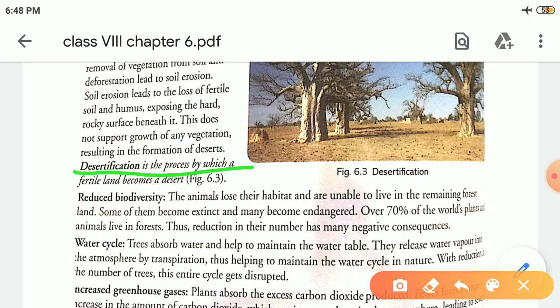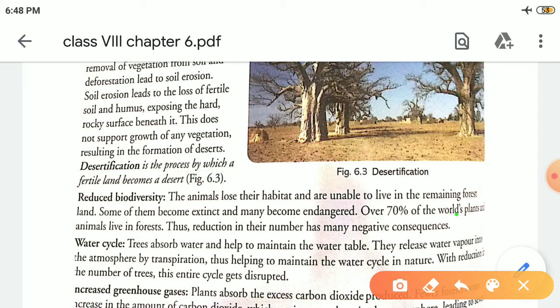Desertification is the process by which fertile land becomes desert. Okay, and you know desert very well, which consists of infertile soil where no plants, no trees can be cultivated. In that area there is no vegetation. Okay, that particular area is called desert.